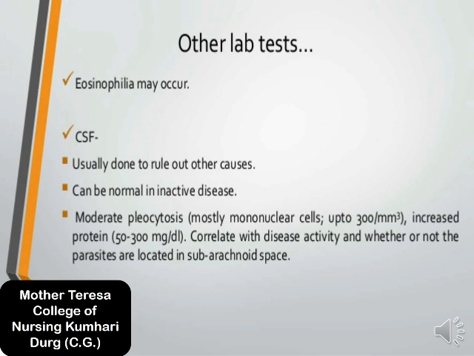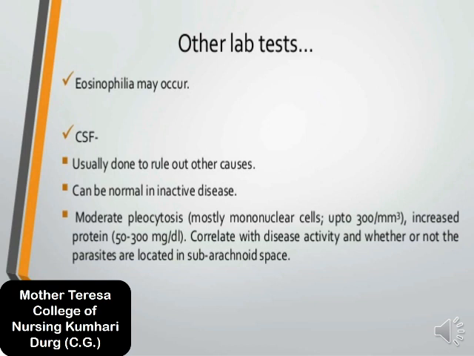It can be normal in inactive disease, and moderate pleocytosis, mostly mononuclear cells up to 300 per mm, and increased protein level correlate with disease activity and whether or not the parasites are located in the subarachnoid space. So basically it is also a very important investigation tool for neurocysticercosis.